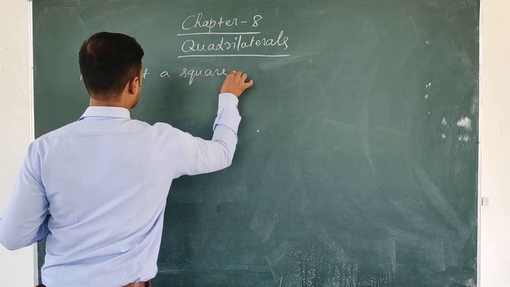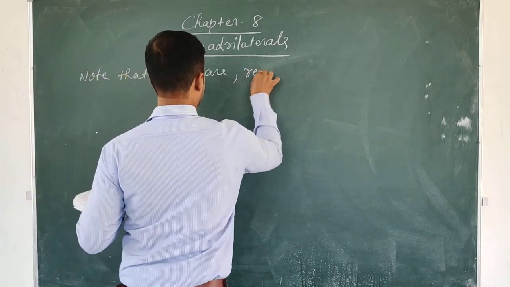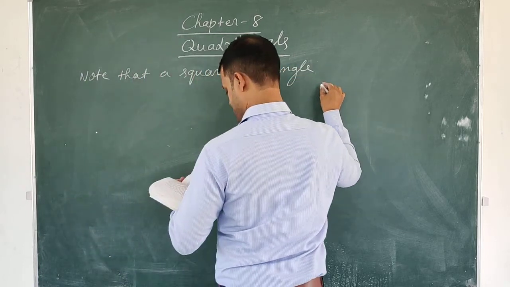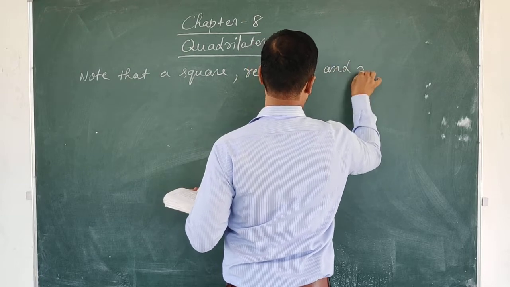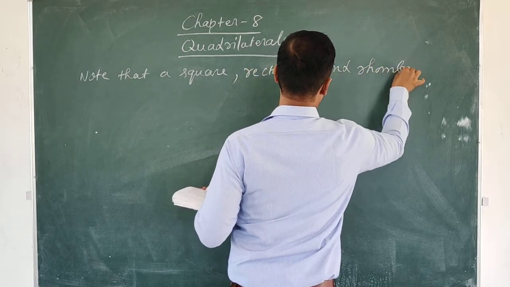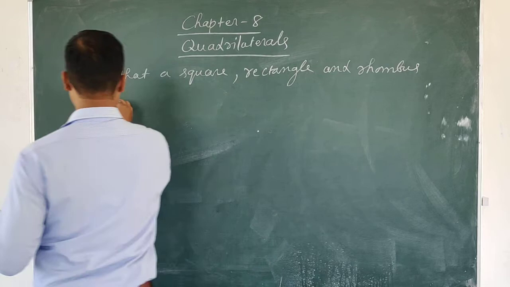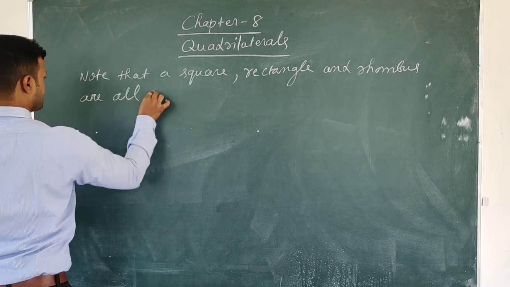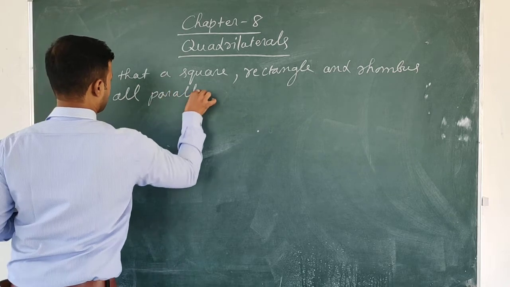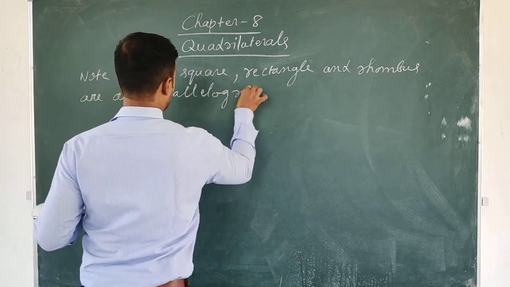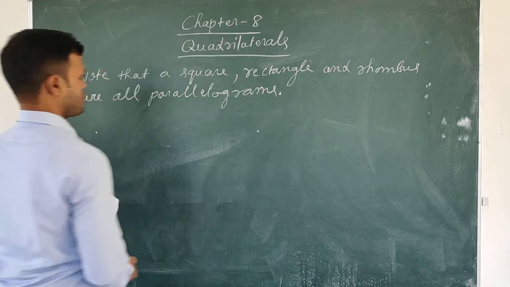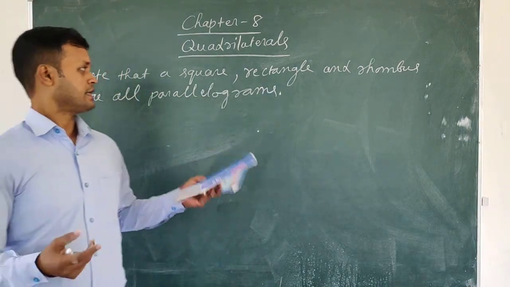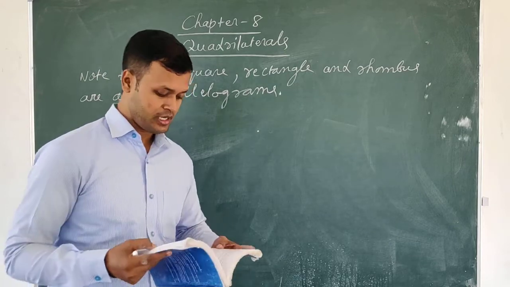So note that a square, a rectangle and a rhombus are all parallelograms. A square, a rectangle and a rhombus. Square is also a parallelogram, rectangle is also a parallelogram, and rhombus is also a parallelogram.